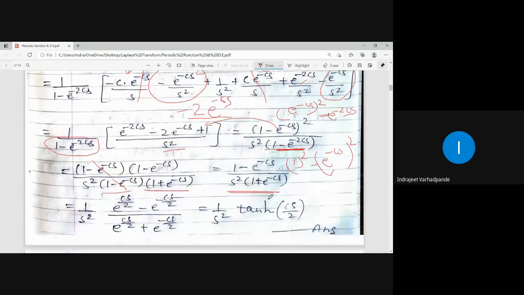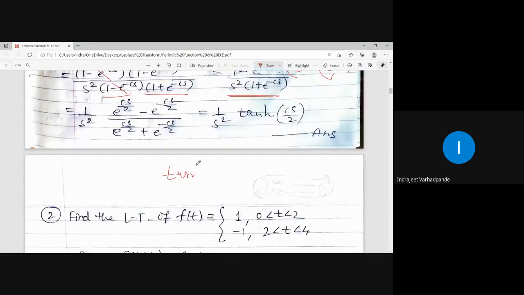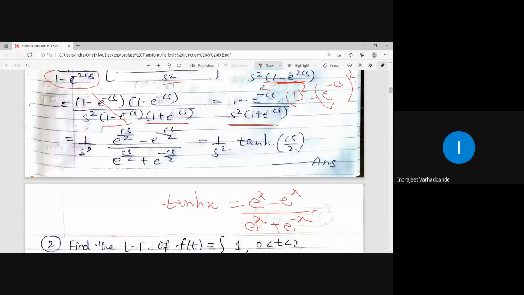Now I told you that in this particular kind of examples we will be trying to find the answer in the form of hyperbolic tan, right? So what is the definition of tan hx? Actually the definition of tan hx is sin hx upon cos hx. So e to the power x minus e to the power minus x upon e to the power x plus e to the power minus x. This is what actually the definition of tan hx is. So I have to split this angle or exponent as minus cs by 2 into minus cs by 2. Did you understand? Minus cs by 2 into minus cs by 2 will be what? cs by 2.